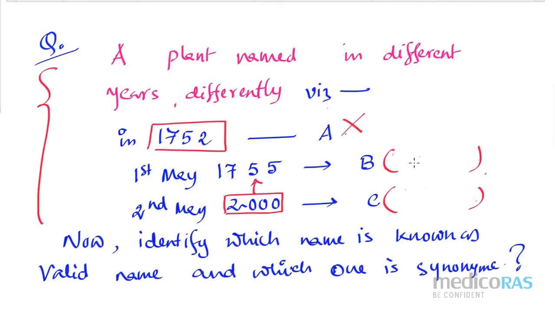The oldest name is considered the valid name because it is the first name, right? And the new name is considered a synonym. If they ask for the valid name, then my answer is B. If they ask about the synonym, then my answer is C. Fine. Please write down the definition for the valid name and the synonym.